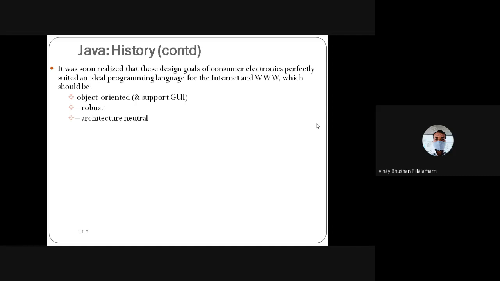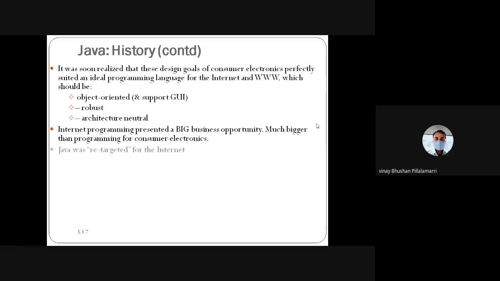Like that, websites were created. You are working completely on Java and the internet, and the programs were developed and targeted for that.